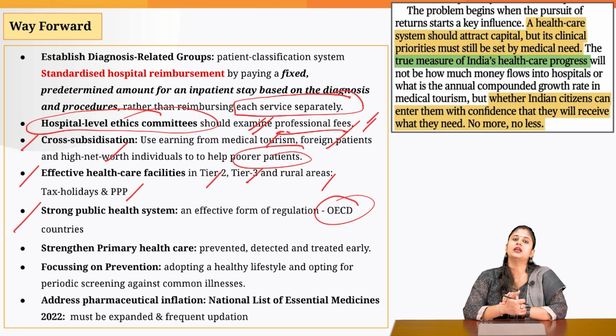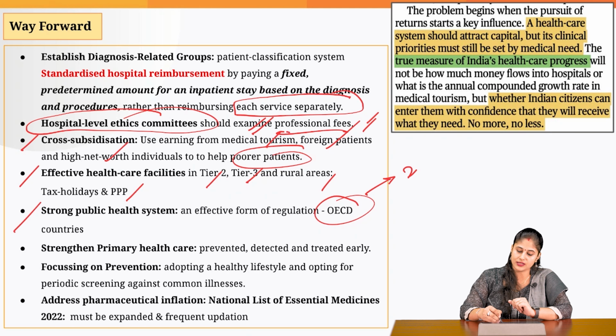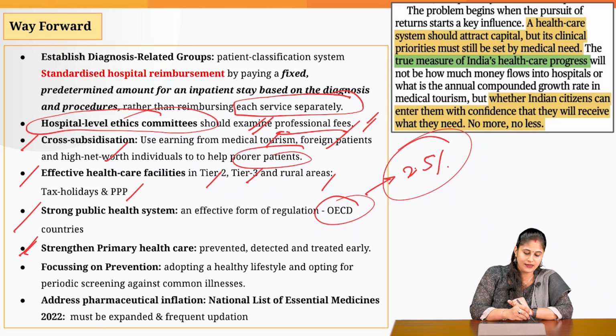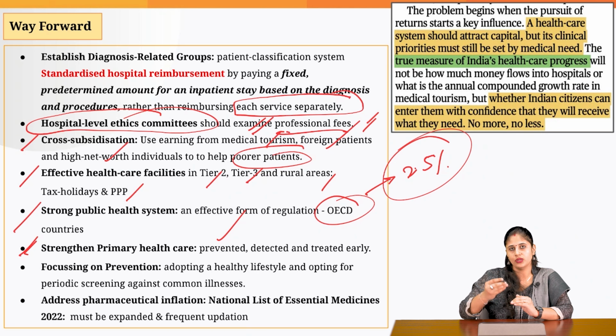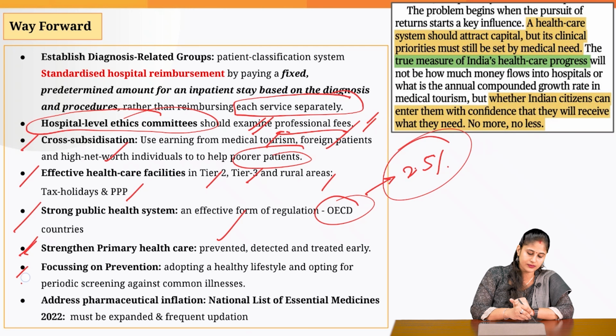For this, the government needs to increase the expenditure that it currently incurs on public healthcare infrastructure. So we need to increase the expenditure to at least 2.5% of the GDP. Then we need to strengthen the primary healthcare centers. Why? So that the disease could be diagnosed at an early stage, adequate preventive steps could be taken, and that is how the medical bill could be reduced.